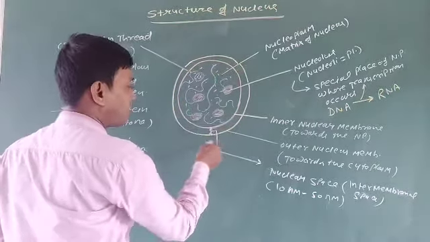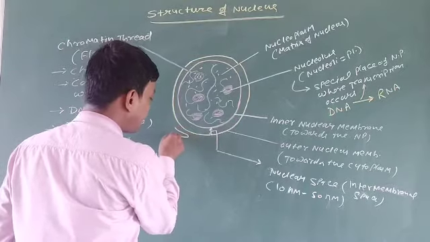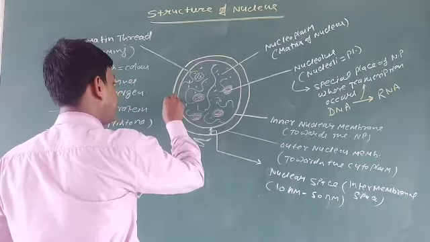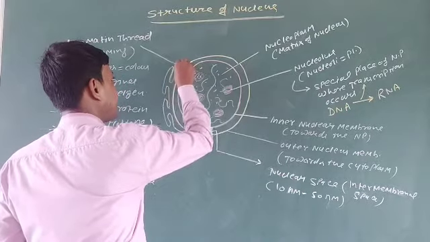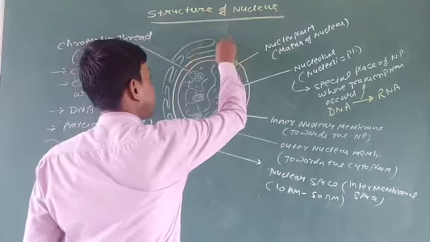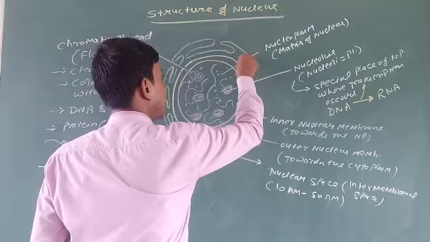So these are the important structure of nucleus, and as you all know, the outer part of nuclear membrane is surrounded by many of the endoplasmic reticulum. That is, endoplasmic reticulum are the characteristics of outer layer of nucleus.